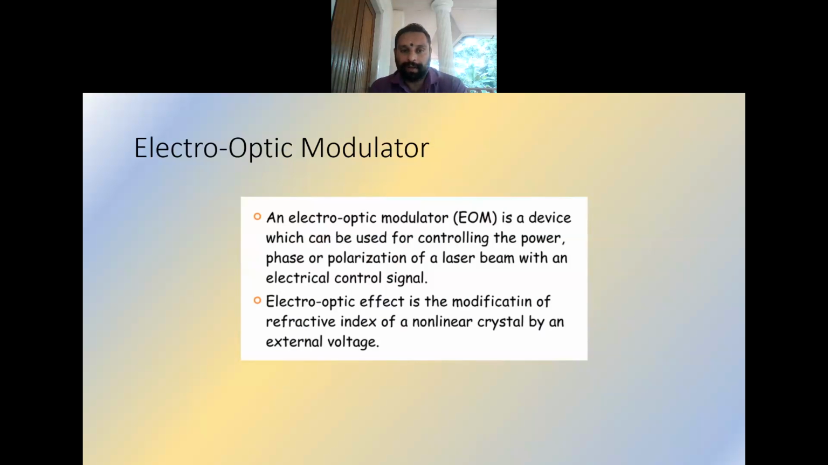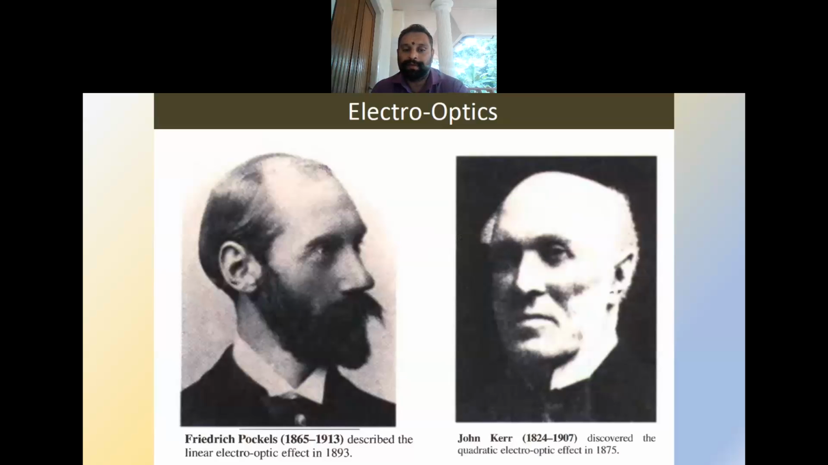In the case of an electro-optic modulator, it is a device which can be used for controlling the power, phase or polarization of a laser beam with an electrical control signal. So here the controlling signal is an electrical signal. In the previous case, it was an acoustic signal. Using this electrical signal, we are varying the refractive index, whereas in the earlier case the refractive index variation happened due to acoustic or sound variations.